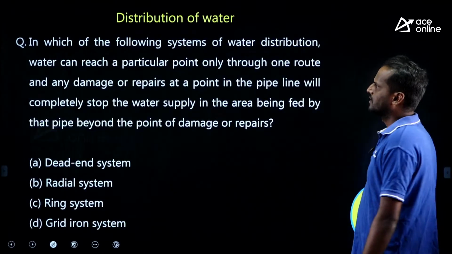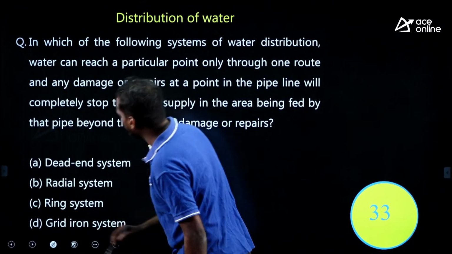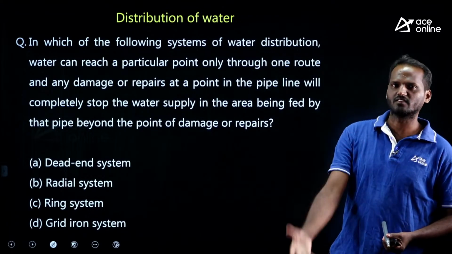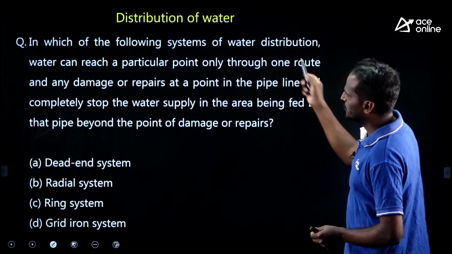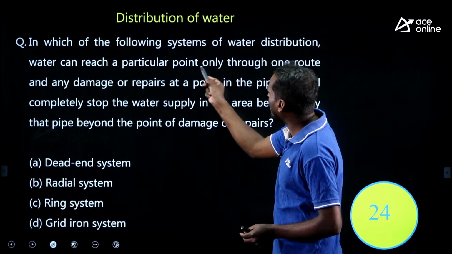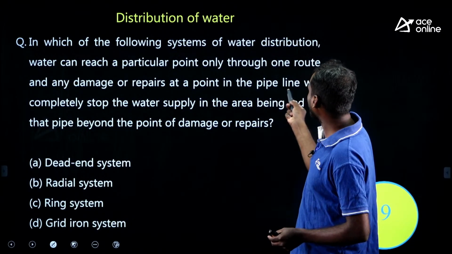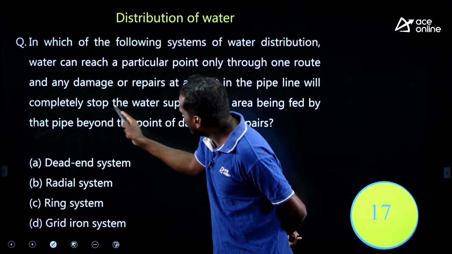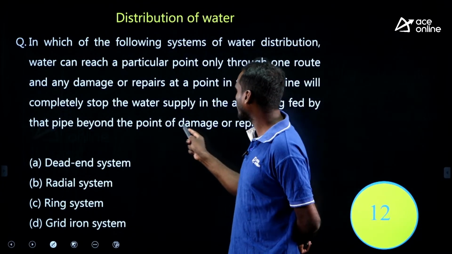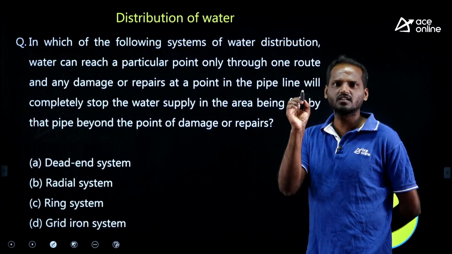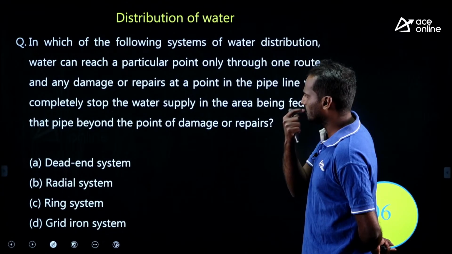Okay. Next, we will come to the distribution. Very easy question. It may seem lengthy, but he is explaining it to you. In which of the following systems of water distribution can water reach a particular point only through one route, and any damage or repair at a point in the pipeline will completely stop the water supply in the area being fed by that pipe beyond the point of damage or repair? Water flows in only one single direction. Which kind of water distribution system is it?